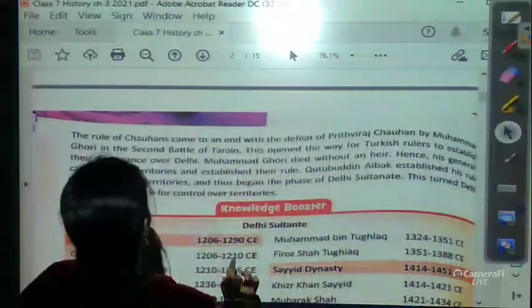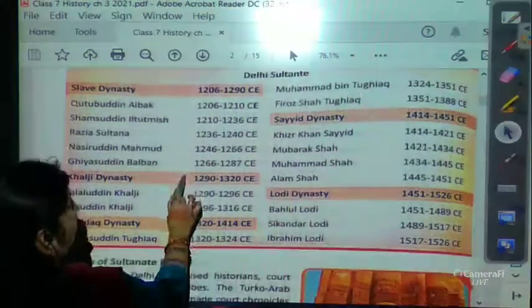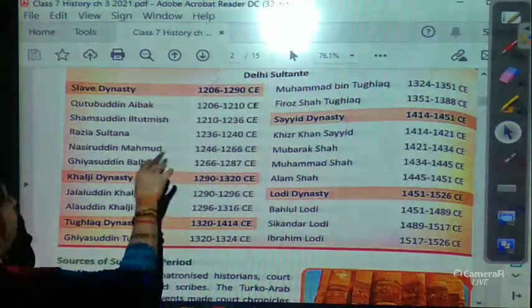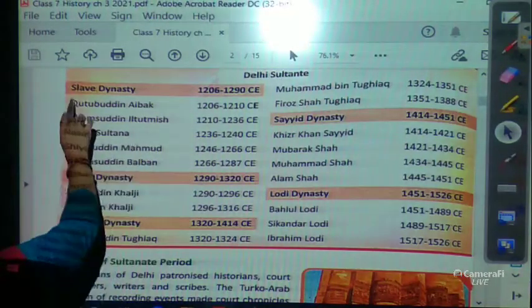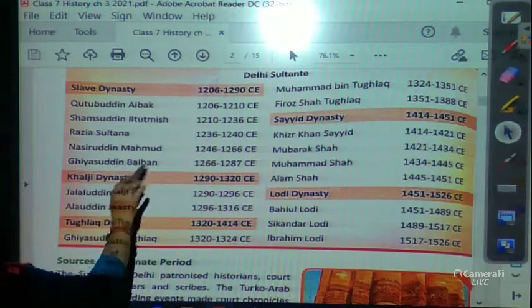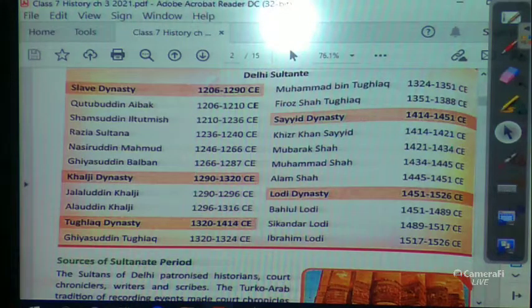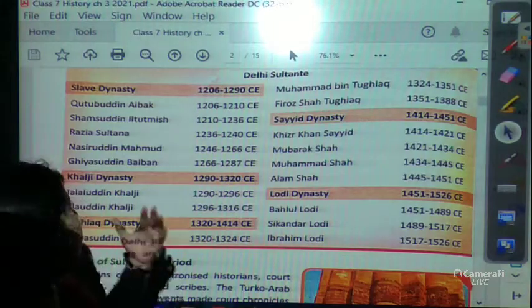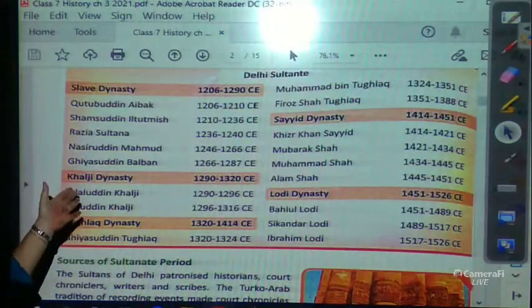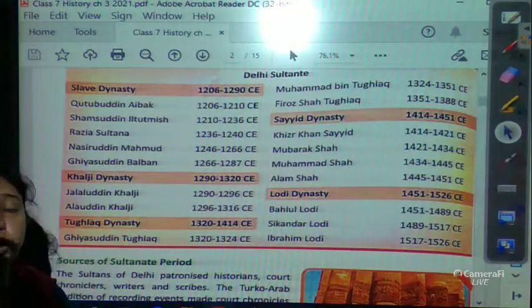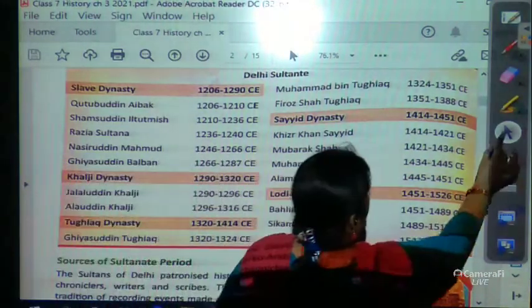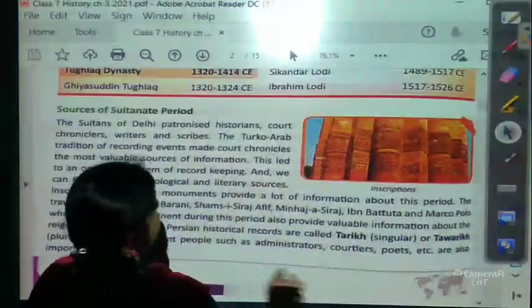Now, this is the table of the Delhi Sultanate. The slave dynasty's period is written there, with Qutbuddin Aibak, Samsuddin Iltutmish, Razia Sultana, Nasiruddin Muhammad and Ghiyasuddin Balban. The periods in which they ruled are given here. In this way, the five dynasties and who ruled over them are given in the table, so you just read it out.